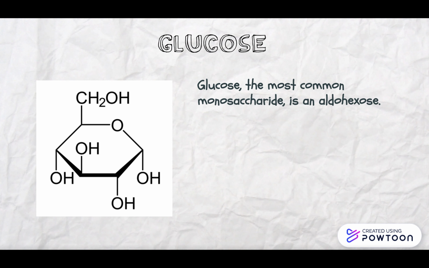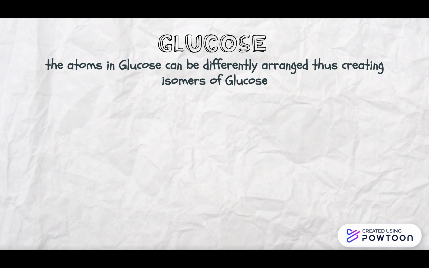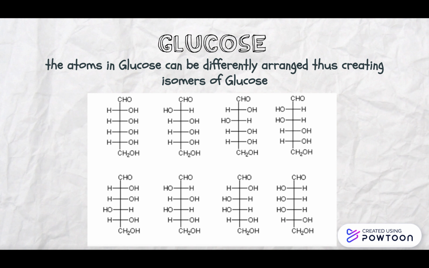Glucose, the most common monosaccharide, is an aldohexose. It is a sugar having 6 carbons in a straight unbranched chain, which ends in an aldehyde group. The atoms in glucose can be differently arranged, thus creating isomers of glucose. Here are some examples of glucose isomers.